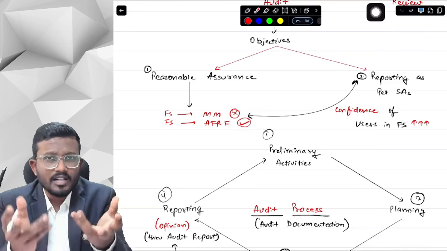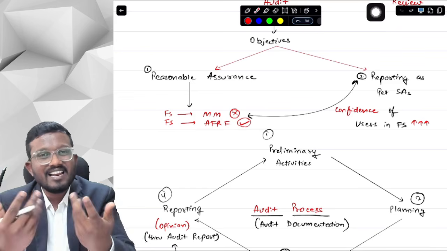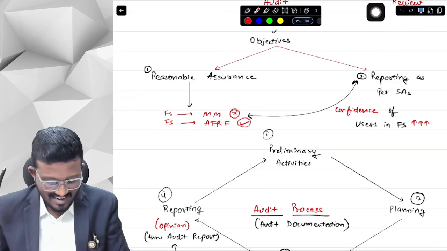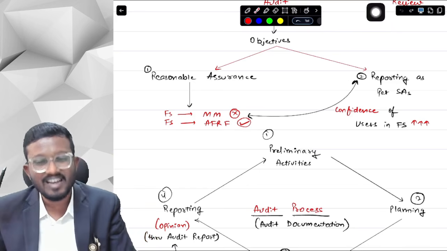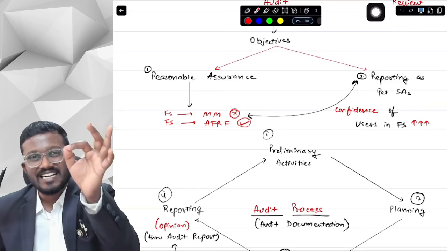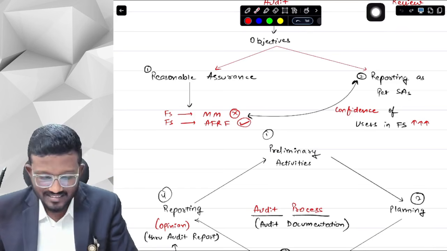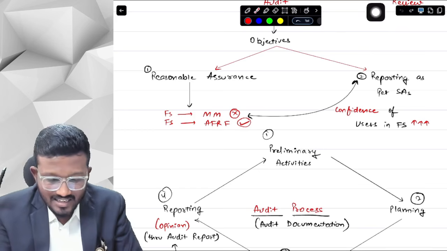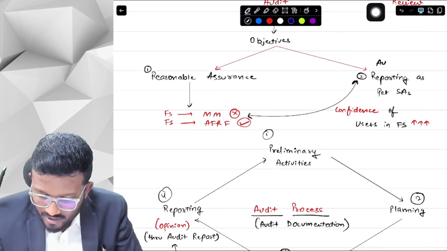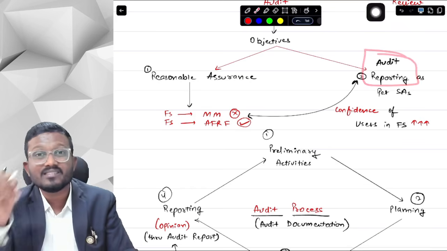So how should I tell them? Orally? No, sir. We cannot tell them orally, because anyone can just disappear after saying something orally. Anyone can just deny that he said it. So I will have to write and give you my reasonable assurance. So here comes the picture of the audit report. What is it called, sir? It is called the audit report. We have to prepare an audit written report. It is a written report.